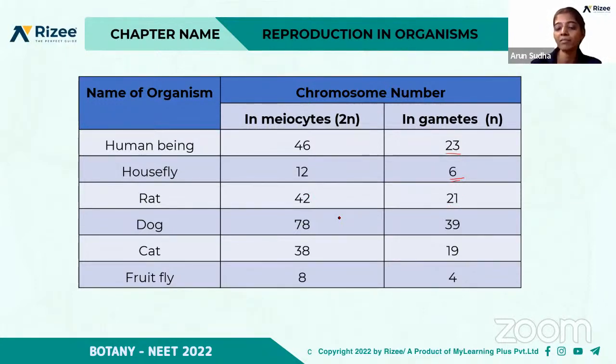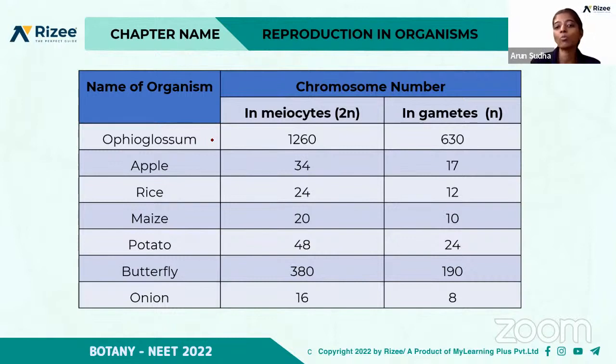And dogs have 78 chromosomes in meiocytes and 39 in gametes. In cat, 38 and 19 in gametes. And fruit flies have 8 and 4 in gametes. So you have to know the correct number of chromosomes. They may ask this table in the exam, so be thorough with this table.